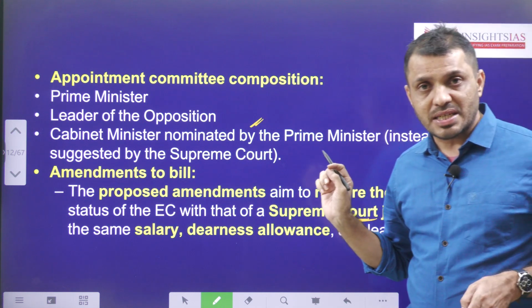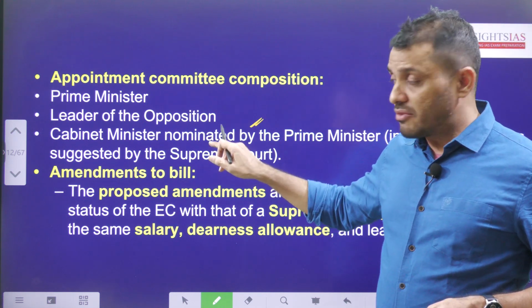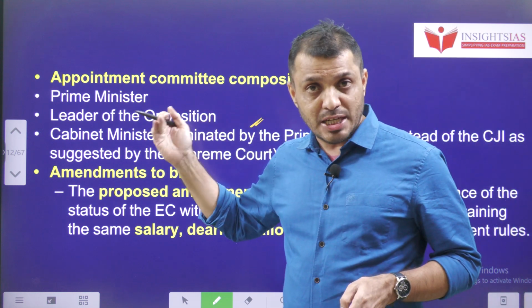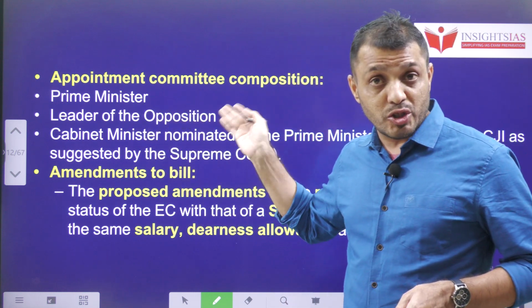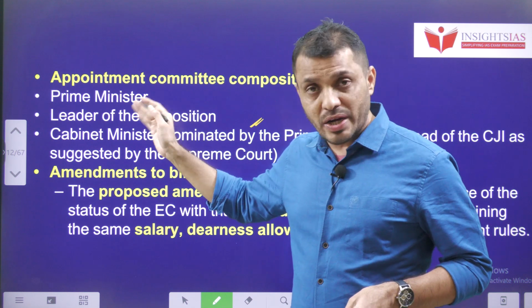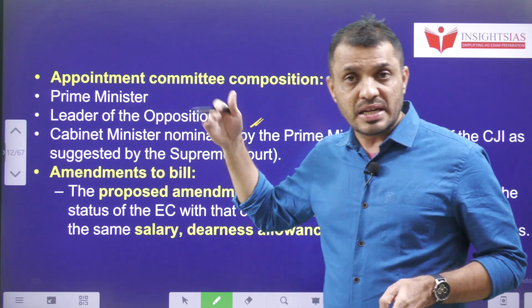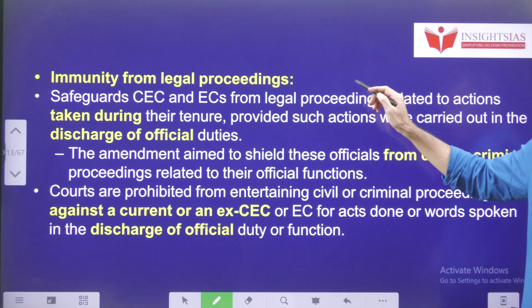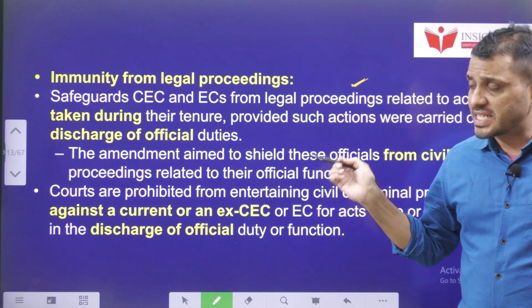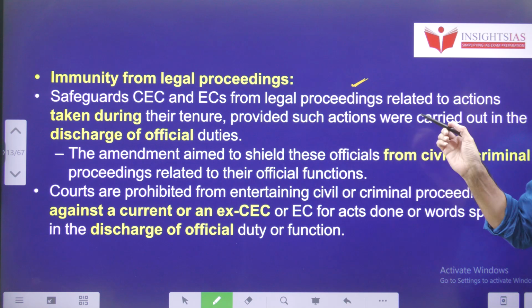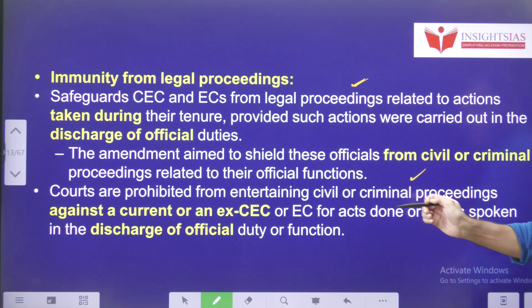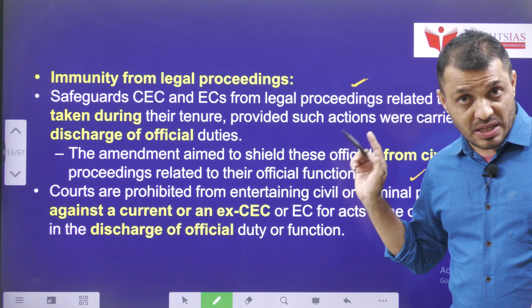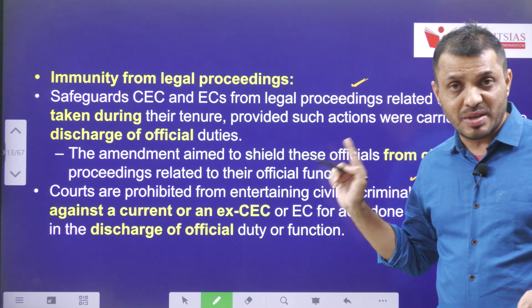And one more thing you have to understand here: the decision of this committee will be taken according to majority vote. That means even though the leader of opposition is not present, the committee will go ahead with the Prime Minister and the Minister, and they will go ahead with the appointment of CEC and EC. So according to this act, both the CEC and EC will get legal immunity in terms of both civil as well as criminal proceedings in relation to whatever actions they perform as part of